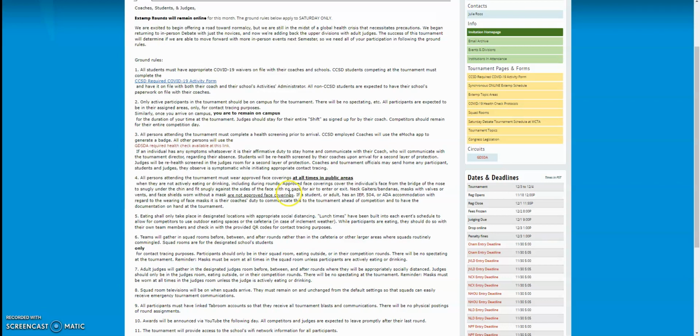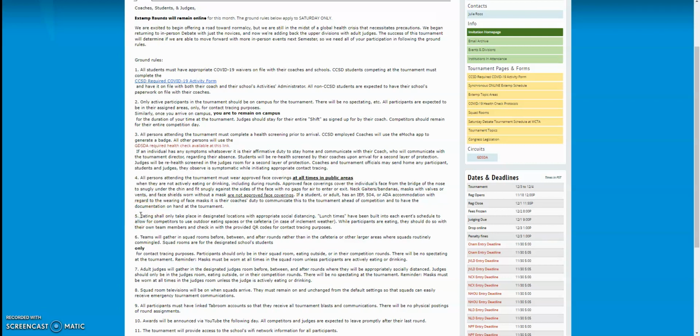It can be a surgical mask, it can be a KN95 mask, it can be a cloth mask. It needs to be a mask that covers from the bridge of your nose to snugly under the chin and fits snugly against the sides of your face with no gaps for air to enter or exit.